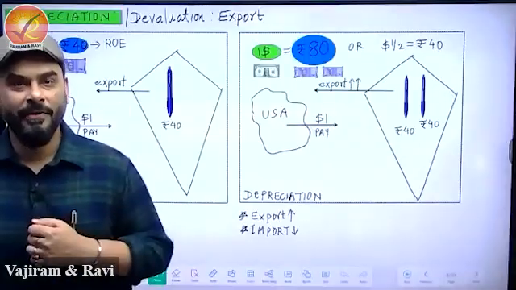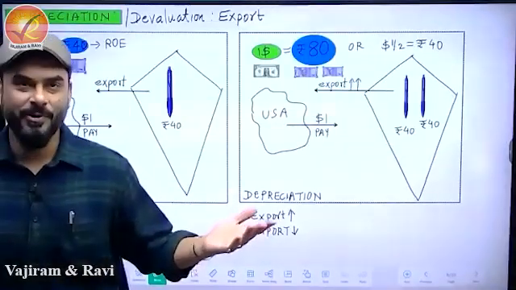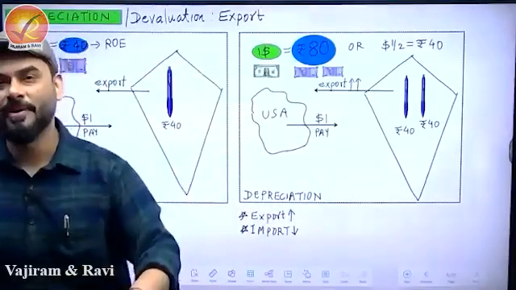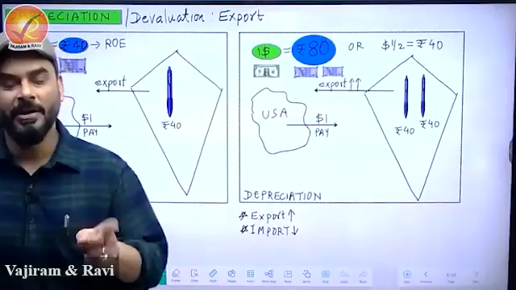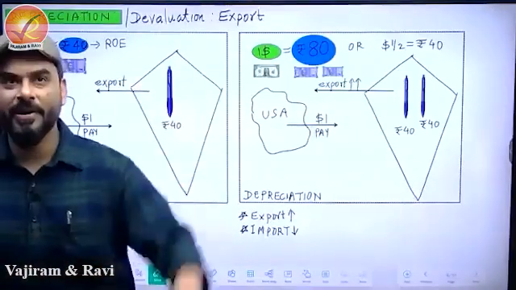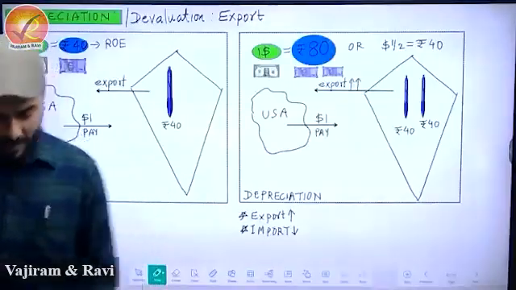For example, in a normal academic cycle we never study IMF in between balance of payment. Nobody does that. But we will, because that's how it should be done. That's why there is a particular way in which we are going to do it. Don't worry about it, it will become very easy for you.